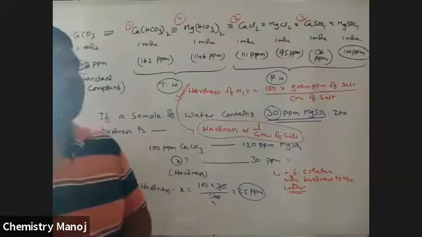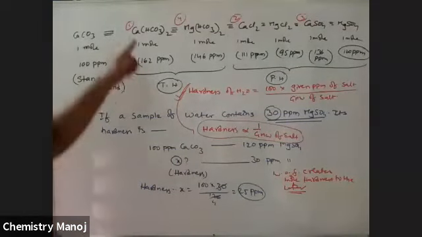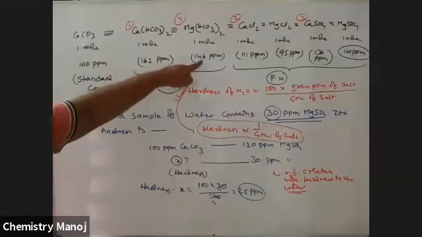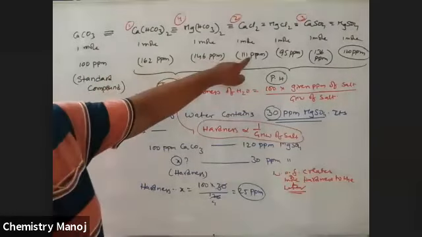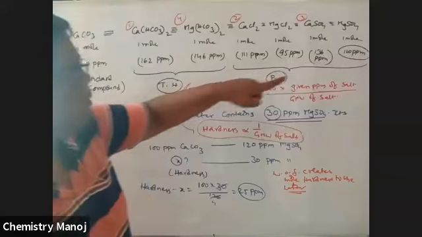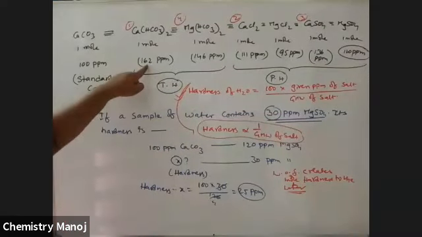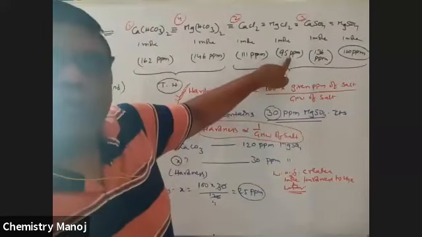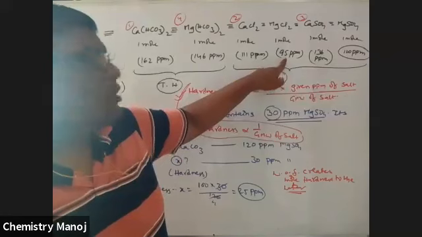Among these 4, its molecular weight is 162, 146, 111, 136. Which one has the greatest value? It is 162, and this gives least hardness. This gives more hardness.